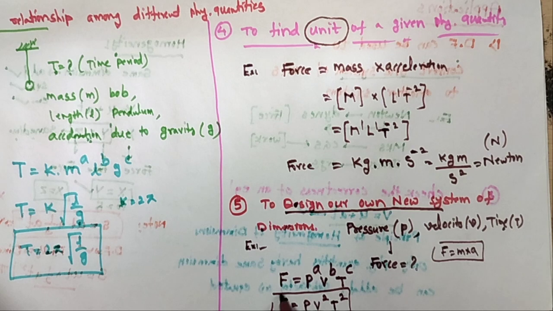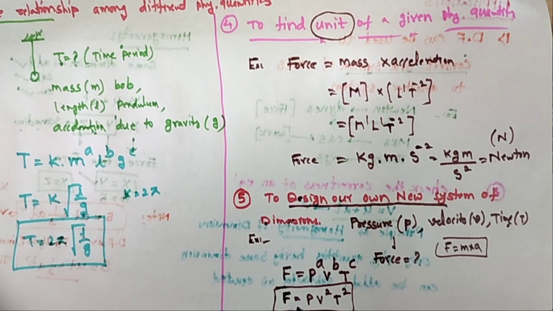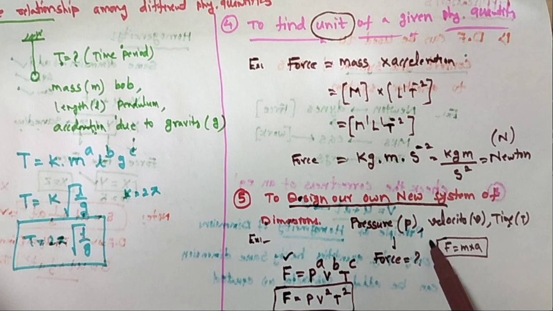So this is a new system, our own system. To design our own new system of dimensions, F is given in the new system: this force depends on pressure, velocity, time. The general equation is the usual one, but I am taking another new system in which the force depends on these quantities.